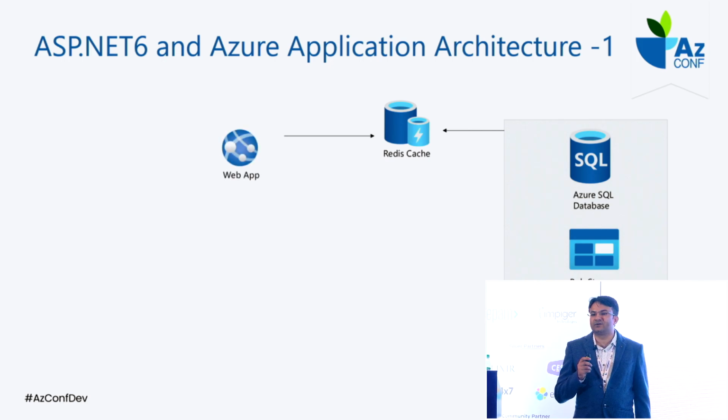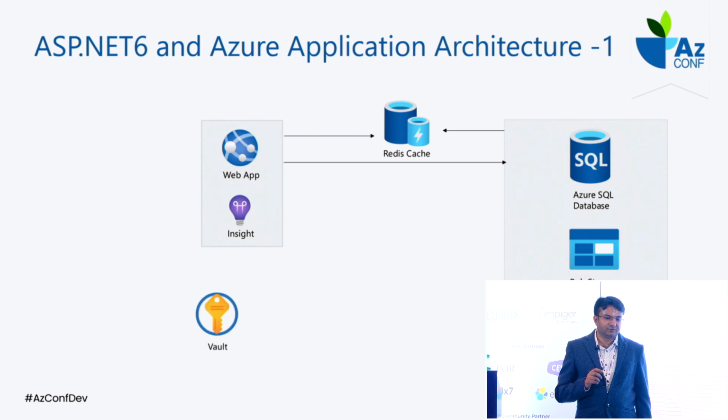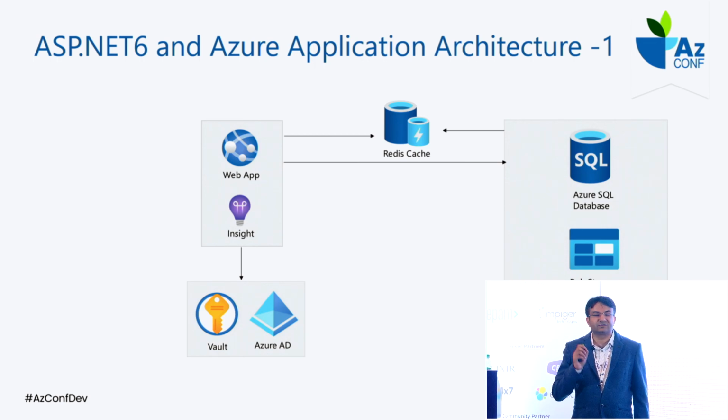Then here I'm using the web app. I'm not using a virtual machine for hosting my application. The demo I will show you uses the web app. For monitoring purposes, I'm using Application Insights. For security, I'm using Key Vault and Active Directory, because to interact with the key vault directly from the code, it is not possible. I have to register the application at the AD level, and for that AD registration, I have to give the application permission to the key vault.